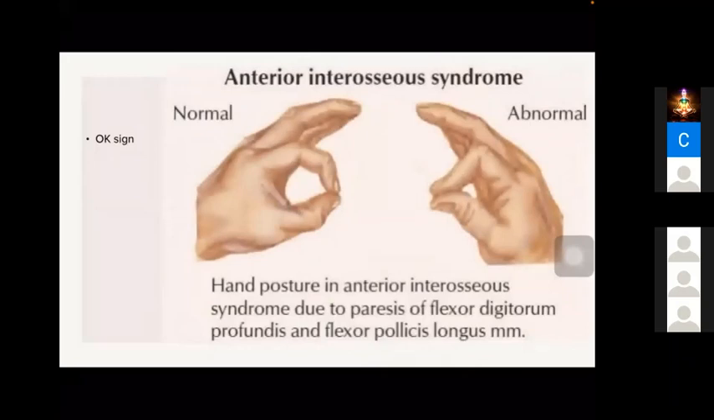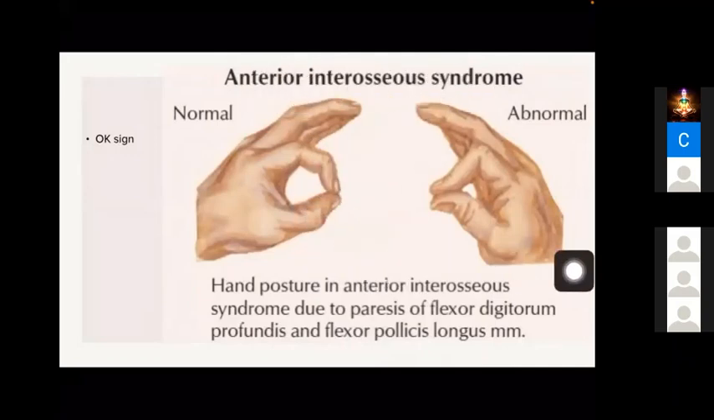This is the OK sign. OK sign, it is seen in anterior interossei nerve palsy. You ask the patient to hold like this, make a 0. So here the thumb interphalangeal joint should be flexed, and the index finger distal interphalangeal joint should also be flexed. Okay, so what happens in anterior interossei nerve palsy?